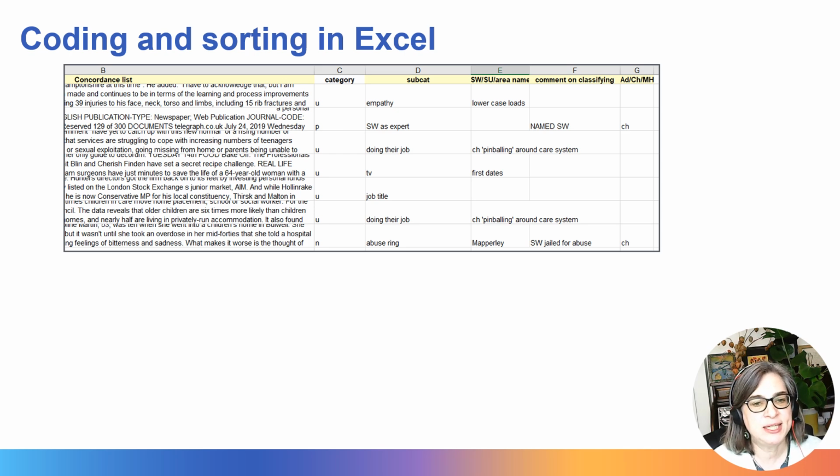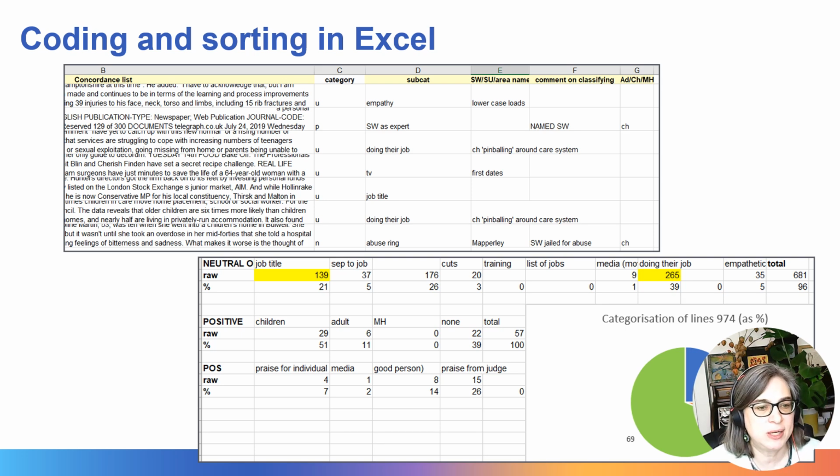But it gave me the ability to sort in different ways and to really sift the data, to delve further into it, to go back to individual texts and work out what was going on. So this is really the discourse analytic phase, where I'm perhaps going back to the corpus, searching for more data, looking for more examples of the same type, then back again to individual texts to read in a little bit more depth.